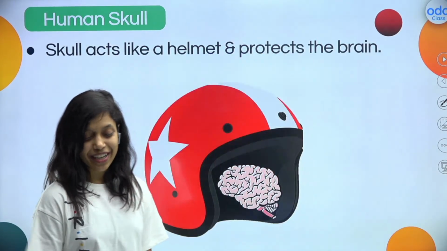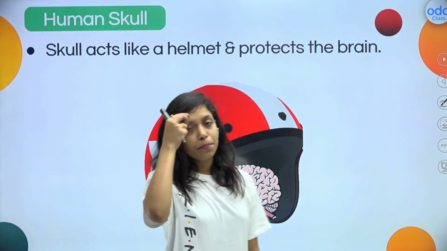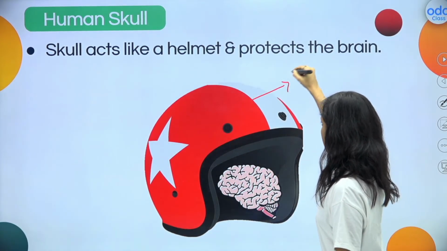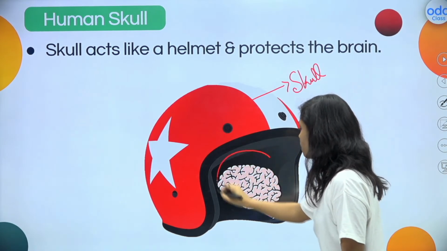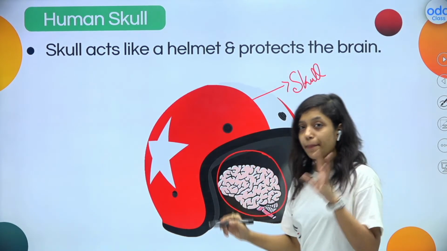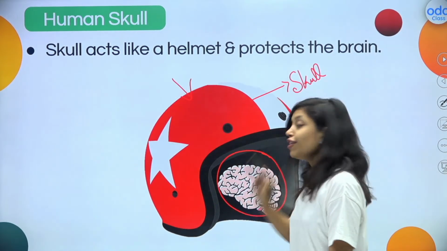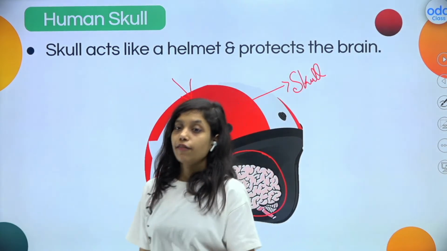But students, let me tell you. First of all, what is the function of the skull? As I told, the skull protects our brain, right? It just acts like a helmet. See, this is our skull. Just imagine this is our skull. It is protecting our brain inside. If any damage happens, first it will affect our skull. The brain will not get damaged first. So that is why the skull bone protects our brain.